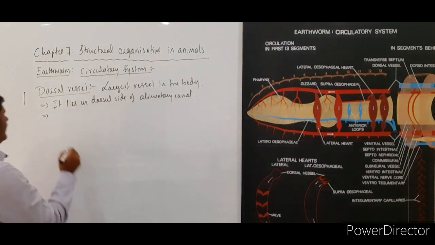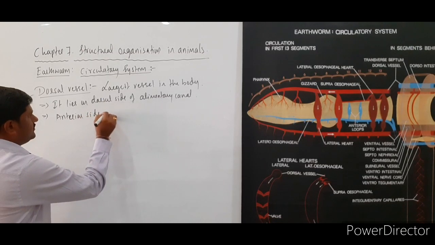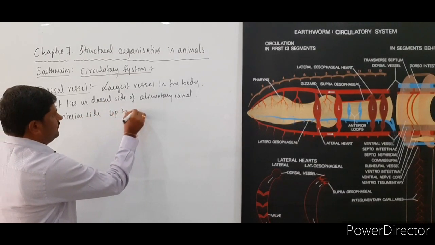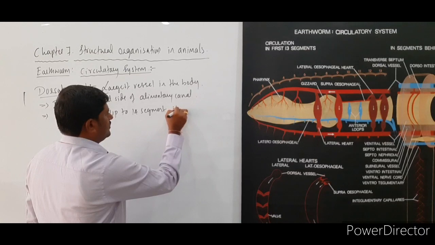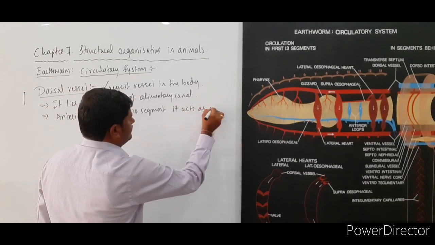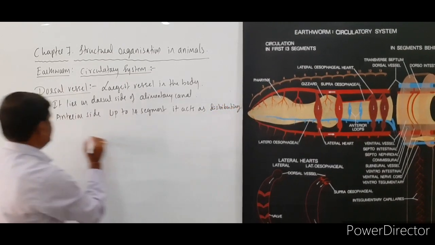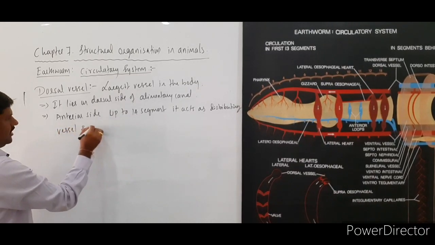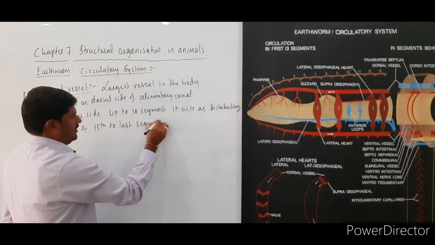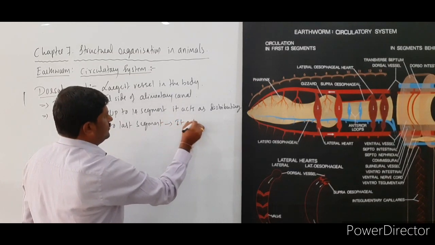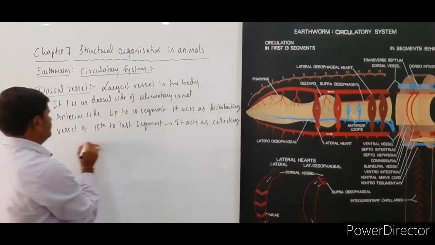So more important point to be noted here: on the anterior side up to the 14th segment, it acts as the distributing vessel, and from the 15th to the last segment, it acts as the collecting vessel.